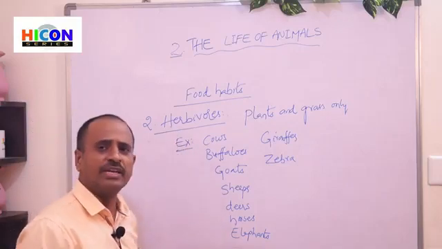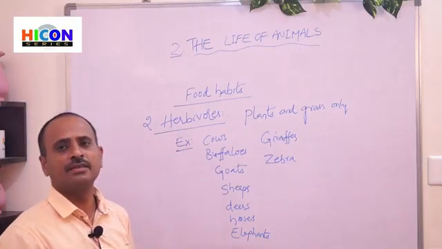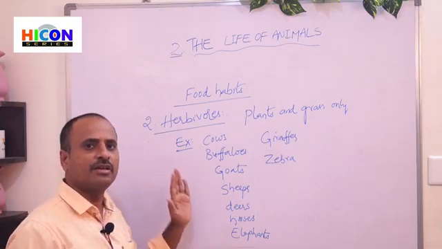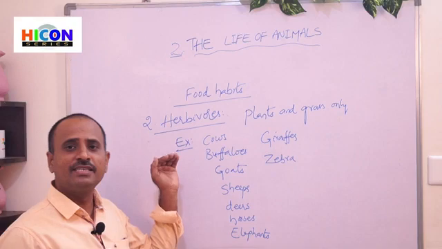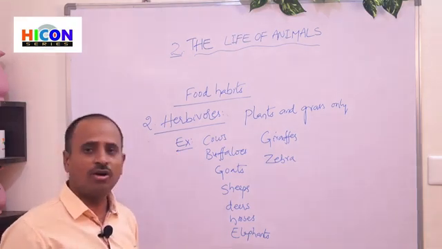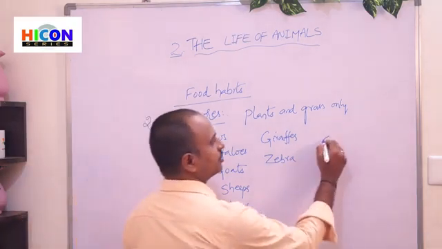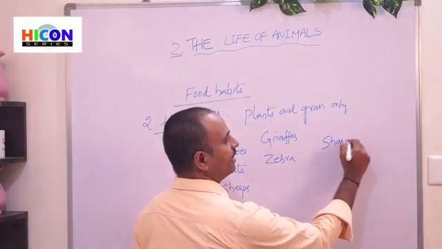These animals only eat grass and plants, so that's why they are called herbivores. Children, these animals have strong front teeth, that means sharp front teeth.